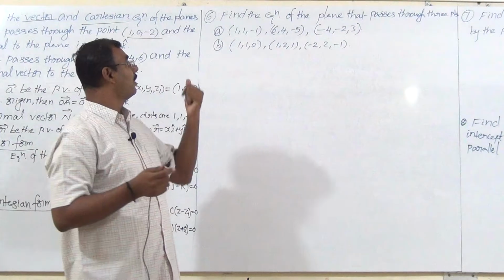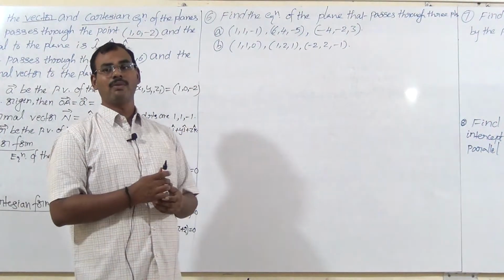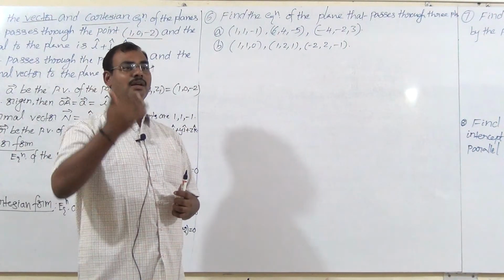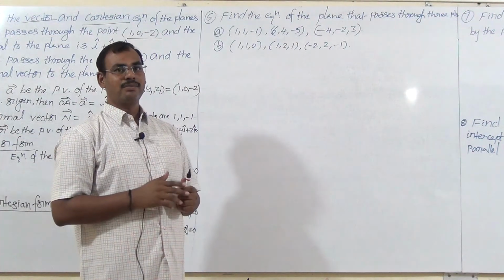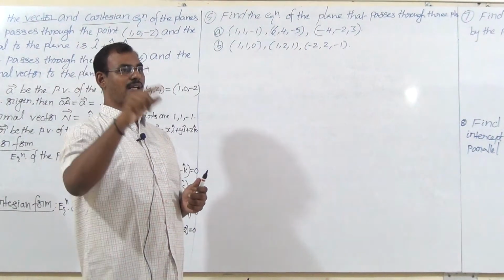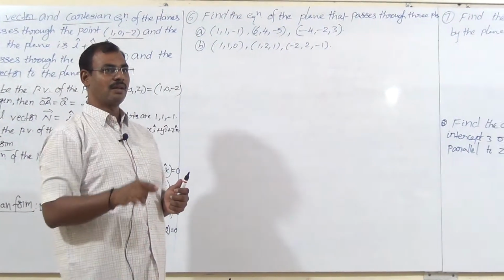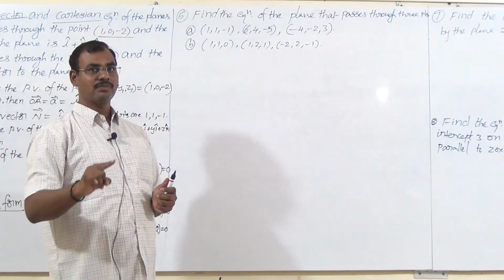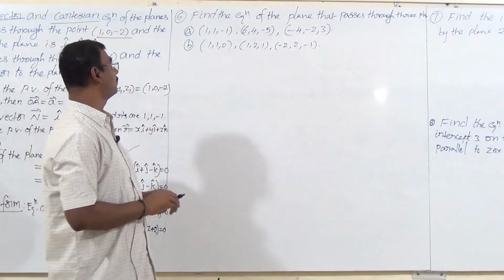Is it in vector form or Cartesian form? Which form is given? Not given, so we should follow one form. The easy method is the Cartesian form. That is the determinant of x, y, z, always: x, y, z, x2, y2, z2, x3, y3, z3. In the first column, subtract x1. In the second column, subtract y1. In the third column, subtract z1.